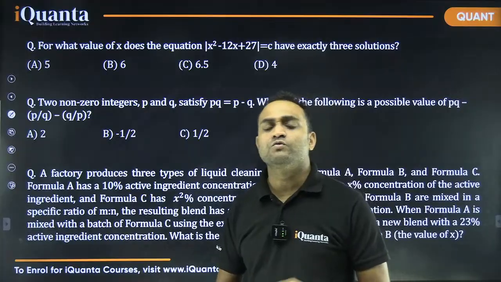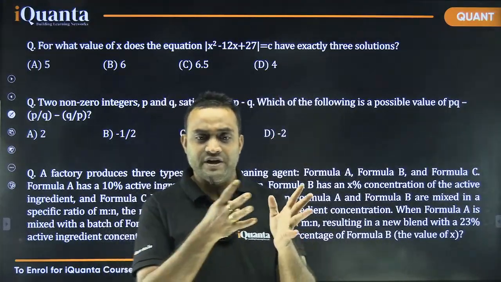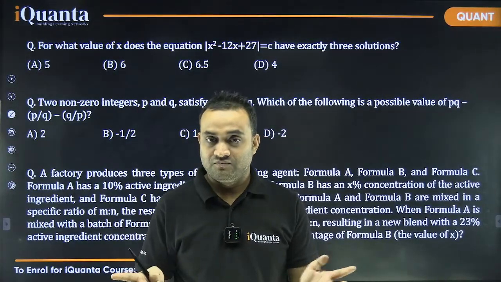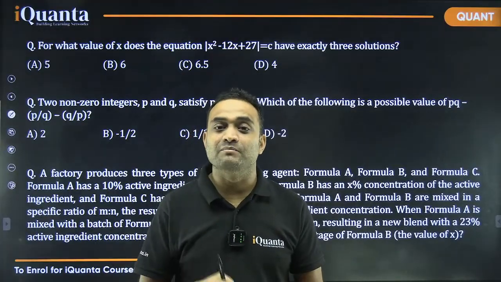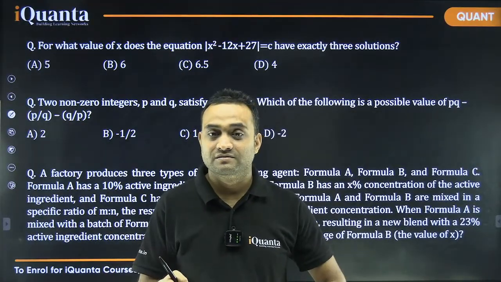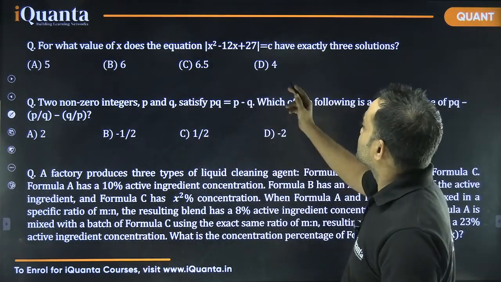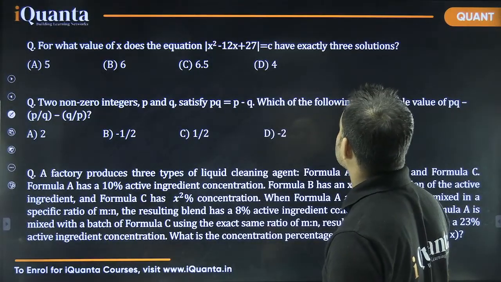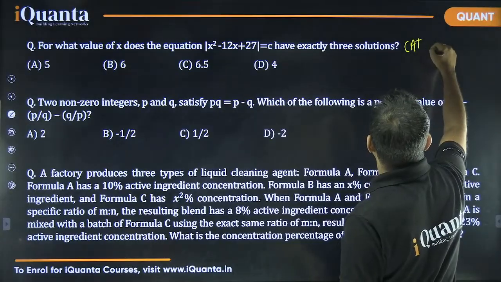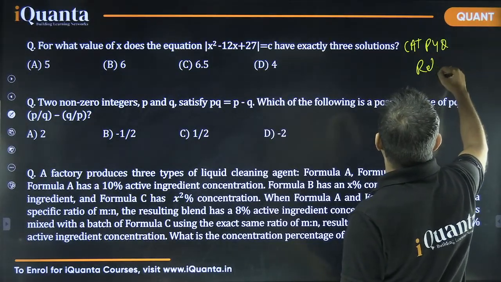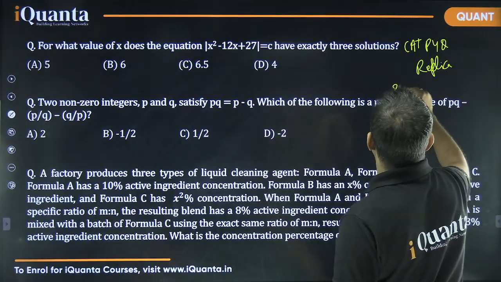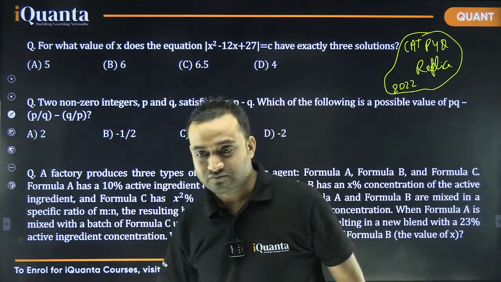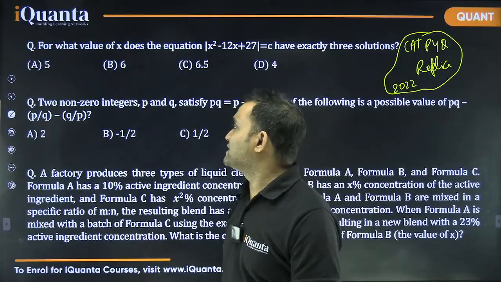If you are familiar with the concept that if there are some terms in arithmetic progression, then their sum is n into the middle term, or their average is the middle term, or their average is the median, right? Then comes this one. For what values of x does the equation have exactly 3 solutions? This is a CAT PYQ replica. This question was asked in CAT 2022, or 21, I don't remember exactly at this time.